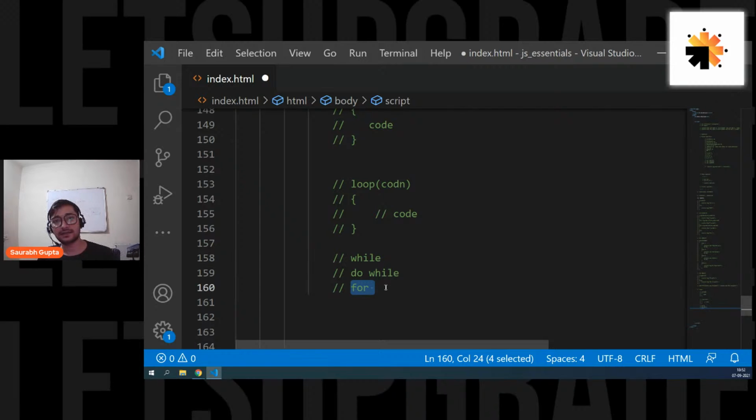Now you can ask, sir, why do we have three? While, for each. No, I'm not considering for each right now because that doesn't come under the basics. That can only work with an array. Right now, we're only talking about basic loops that don't require anything to run themselves. These are the fundamental loops.